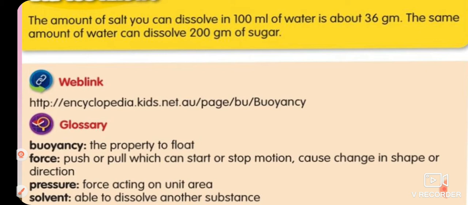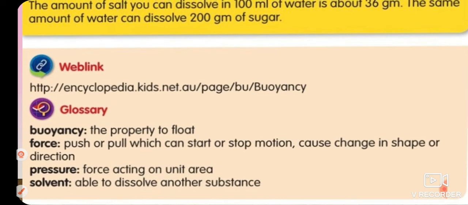Here some keywords are given, so we can discuss these keywords now, and in the chapter we will understand them. Force: a push or pull which can start or stop motion, or cause change in shape or direction. What is pressure? Children, pressure is force acting on a unit area. If we exert force on an area, that is pressure. Solvent: a substance able to dissolve another substance.